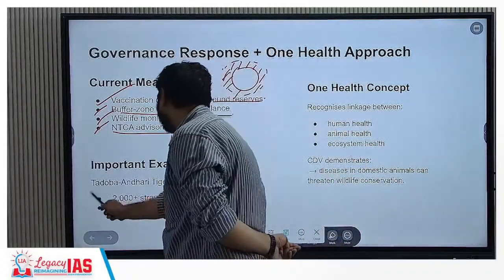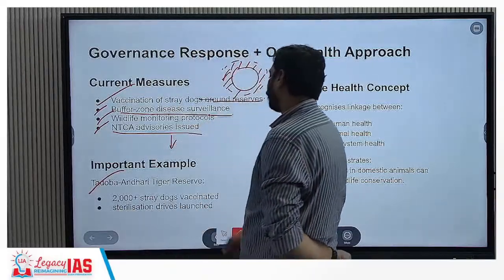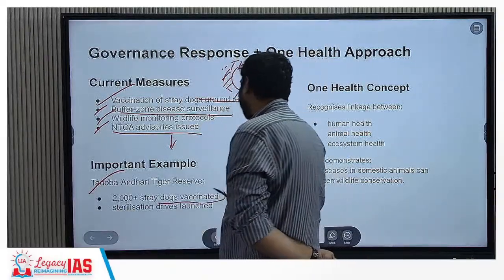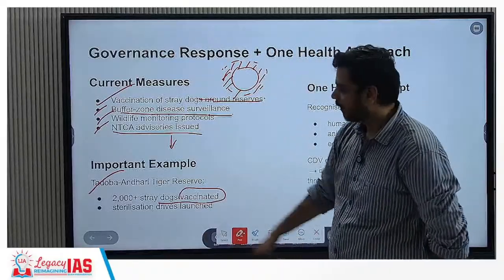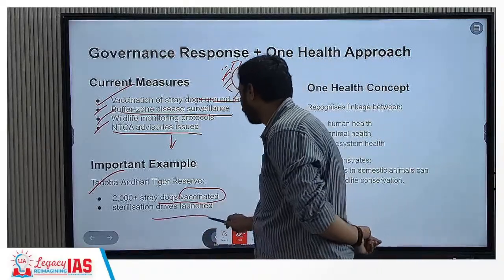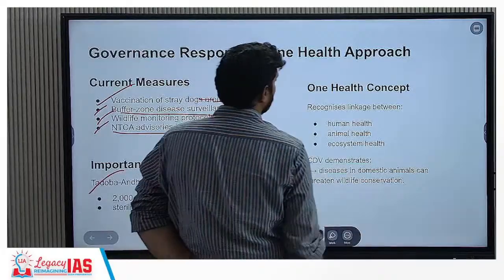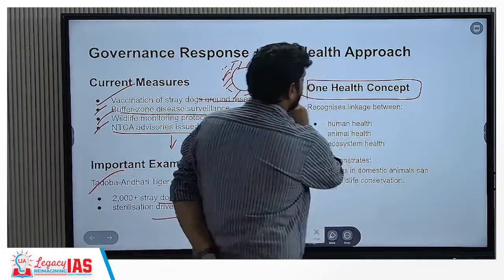Important examples: Tadoba Andheri Tiger Reserve. Okay, 2000 plus stray dogs were vaccinated. So this is one of the best practices. Sterilization drives were also launched. Now, the One Health concept. What does it talk about?